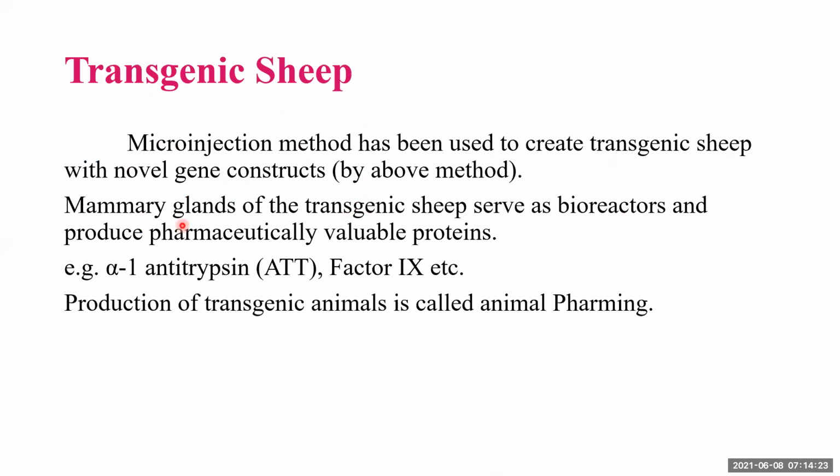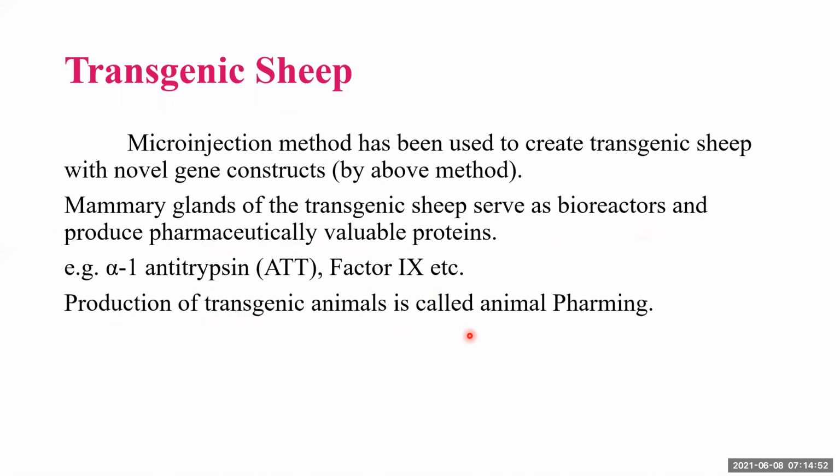Now, the mammary gland of the transgenic sheep serves as a bioreactor and produces pharmaceutically valuable proteins. You can say the milk collected from the transgenic animal will produce pharmaceutically valuable products. What kind of products? Like alpha-1 antitrypsin, ATT, then factor 9, etc.